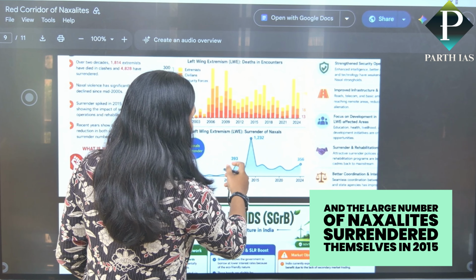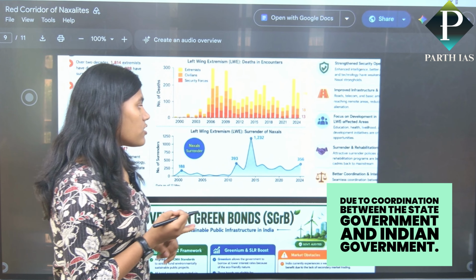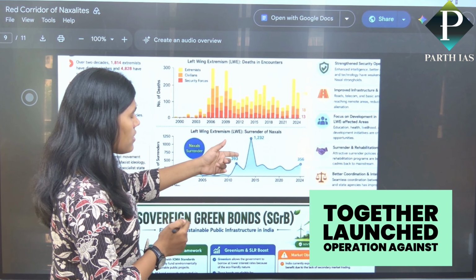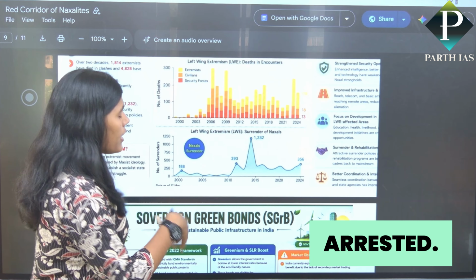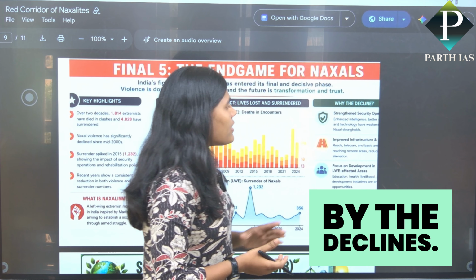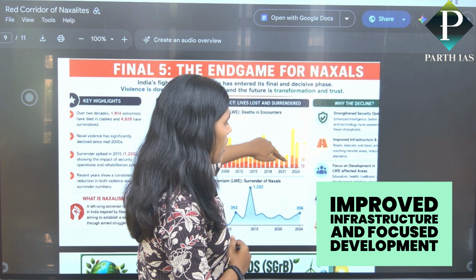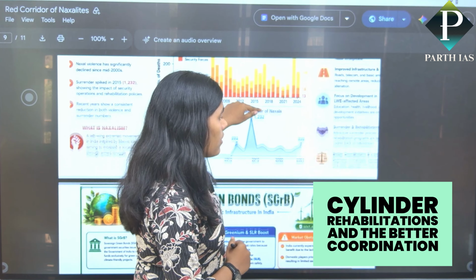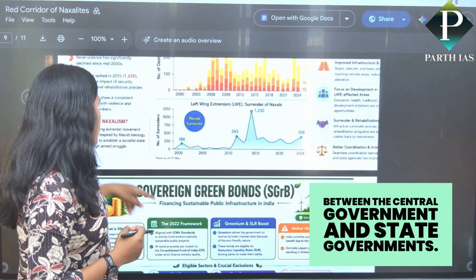A large number of Naxalites surrendered themselves in 2015 due to coordination between the state governments and the Indian government, which together launched operations, so a large number of groups were arrested. Why the decline? The strengthening of security operations, improved infrastructure, and focus on development in left-wing extremist areas, surrender and rehabilitation, and better coordination between the central government and state governments.